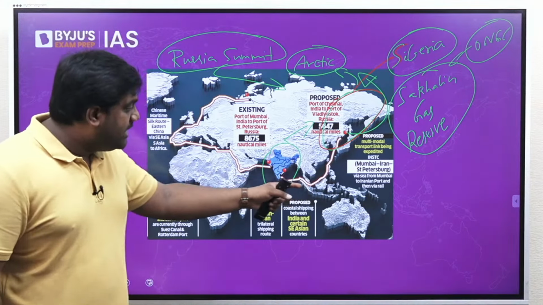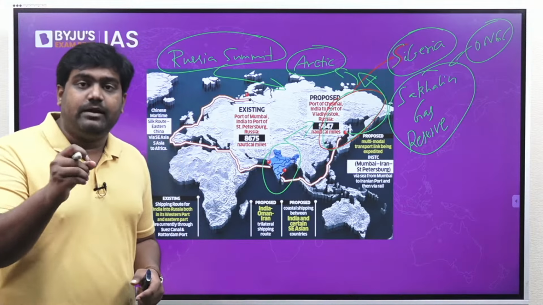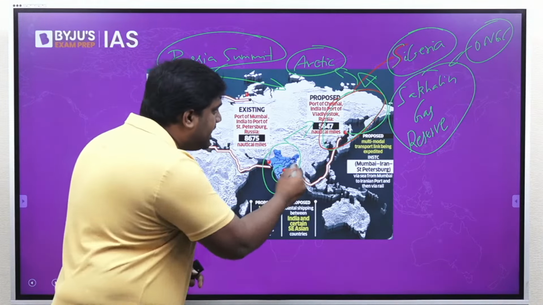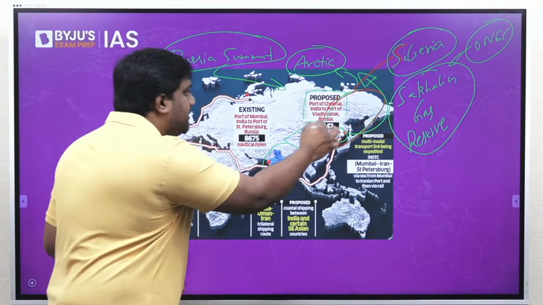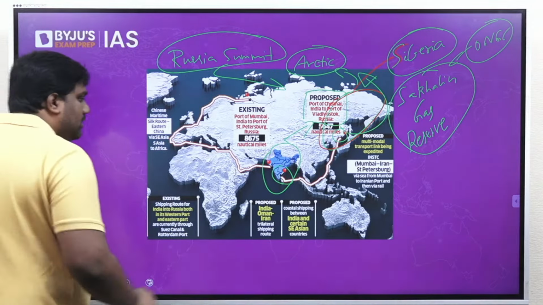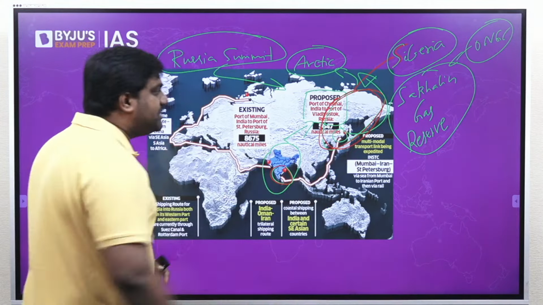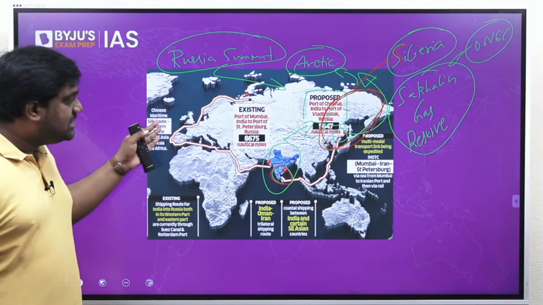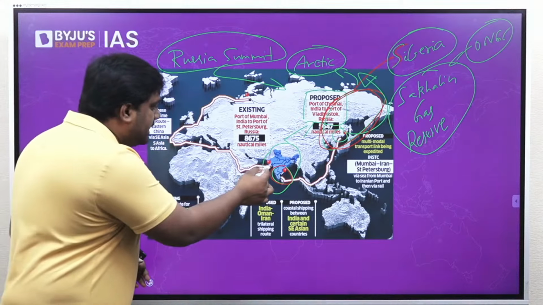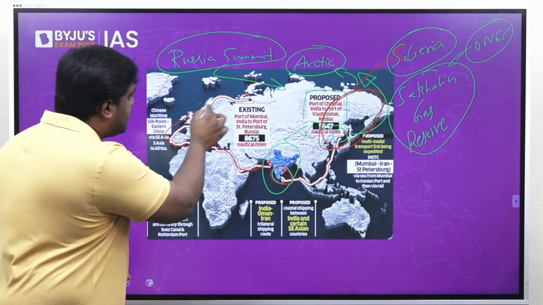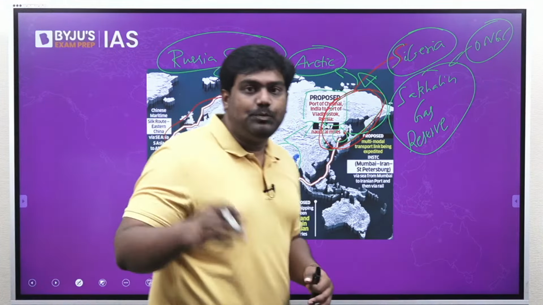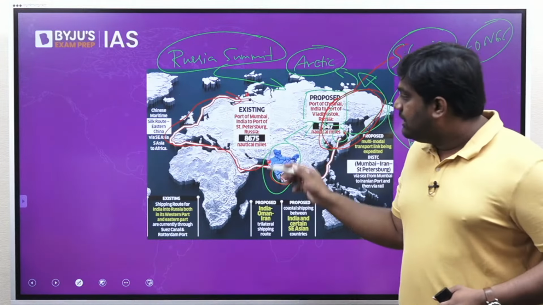India is also pursuing an important maritime link, a sea link with Russia between Chennai and Vladivostok, located over here. It's part of India's vision and Russia's vision to bring the two countries closer, because the traditional sea route that connects India with Russia from the West European side, through the Mediterranean Sea, is a very long route.